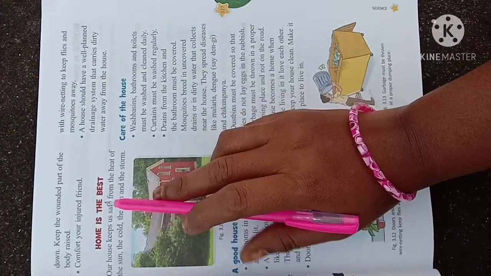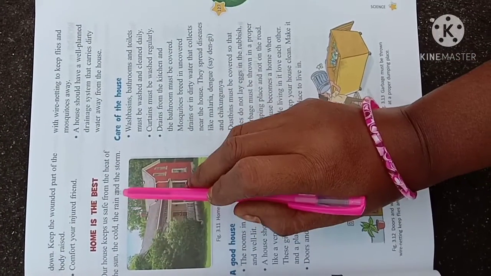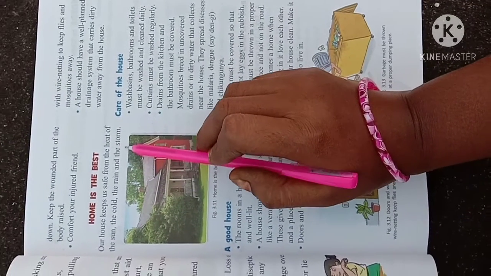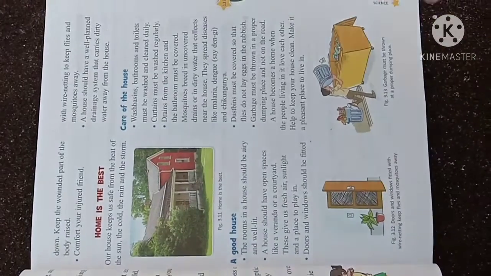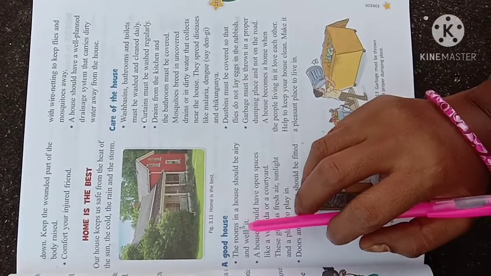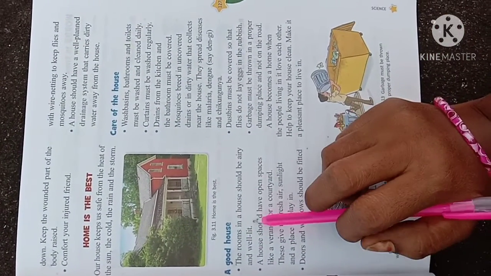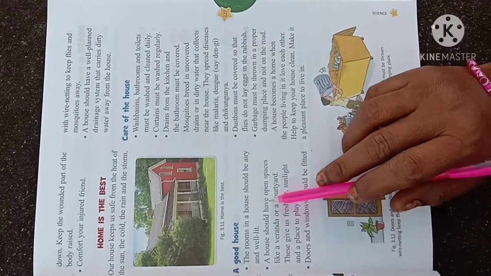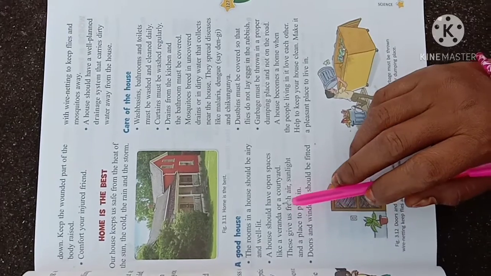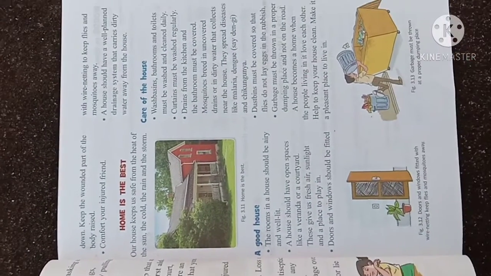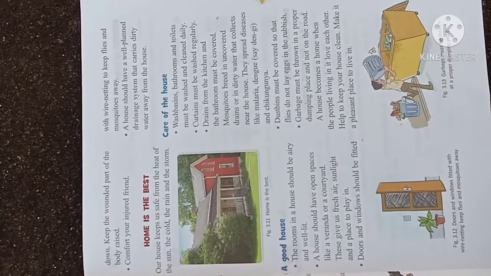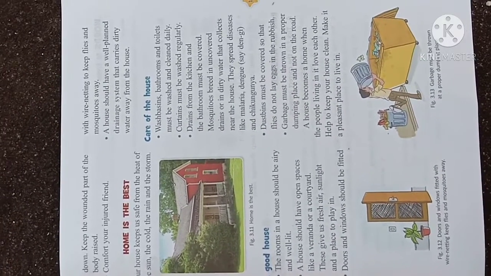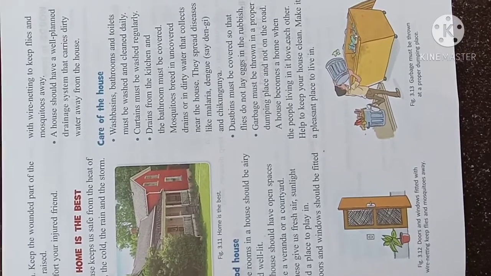Home is the best. Our houses keep us safe from the heat of the sun, the cold, the rain, and the storm. So the house is the best thing. The rooms in a good house should be airy and well lit. The surroundings should be neat. A house should have open space like a veranda or a courtyard, so there should be an open place for playing. This gives us fresh air, sunlight, and a place to play in.